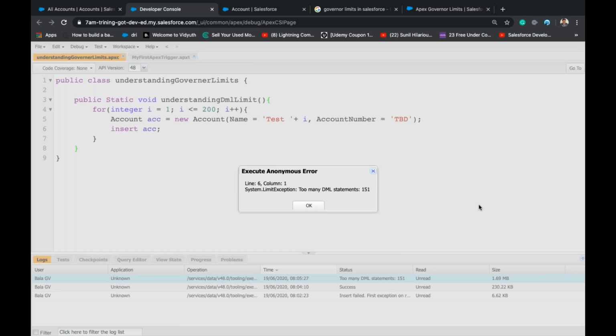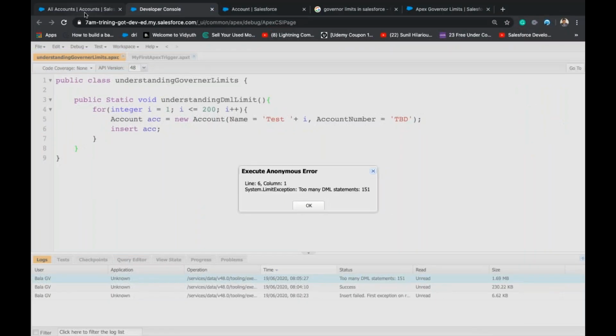So it's telling limit exception: Too many DML statements 151. So when we cross 150, if we execute 151 statements, I got an error, right?